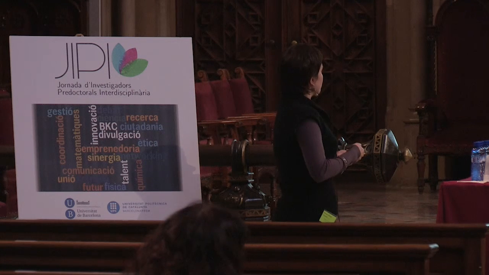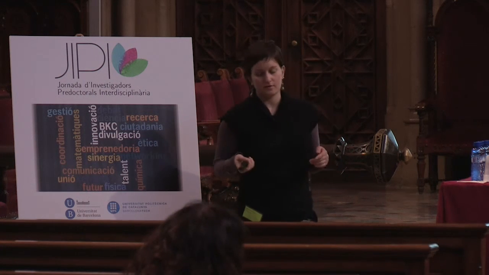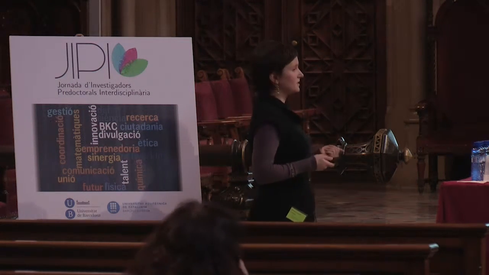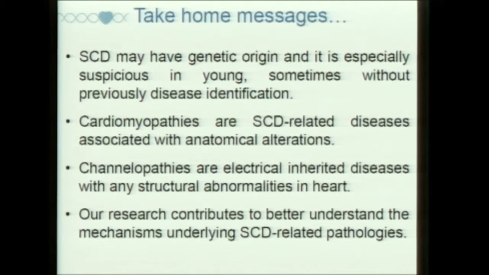Finally, we want you to take home four messages. One is that sudden cardiac death may have a genetic origin and it is especially suspicious in young people. Sometimes sudden cardiac death occurs without previous disease identification.